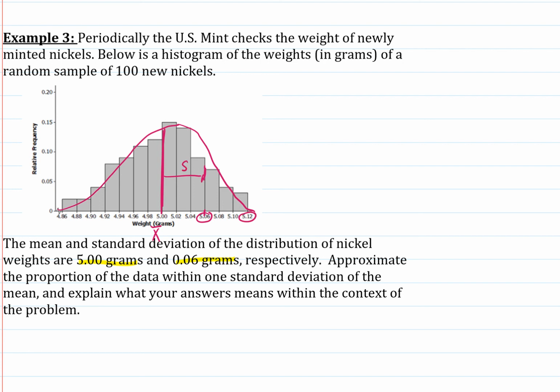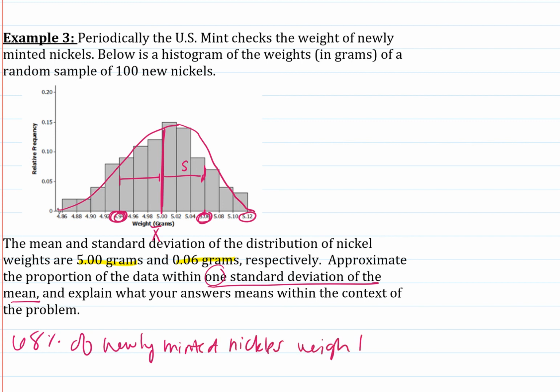Okay. Approximate the proportion of the data within 1 standard deviation of the mean. So that would be adding 0.06 to the mean and subtracting 0.06 from the mean. So that would be these 2 values. So approximate the proportion of the data. If it's within 1 standard deviation, we know that 68% of the newly minted or created nickels weigh between 4.94 and 5.06 ounces.